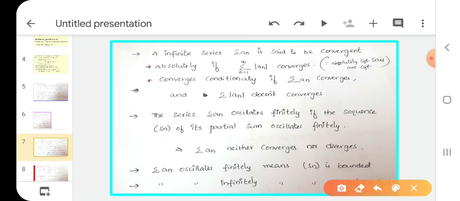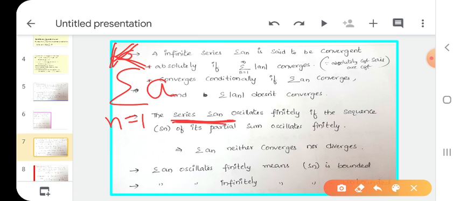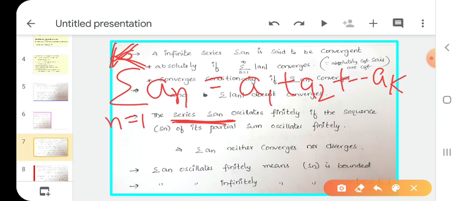Next, here we take a series. Series means summation n equals 1 to infinity, not infinity, just n equals 1 to k. Summation An is a1 plus a2 and so on, ak; k terms are there. Which type of series is this? Oscillating finitely.